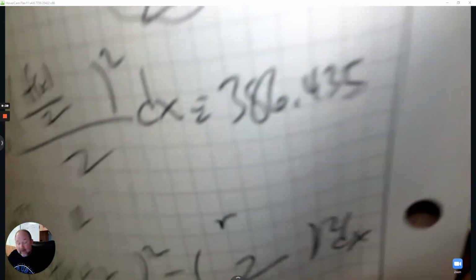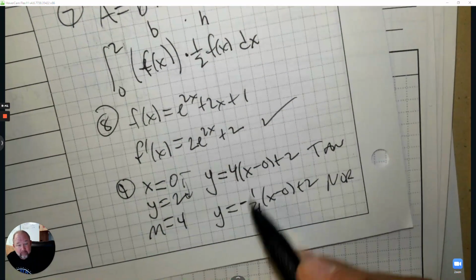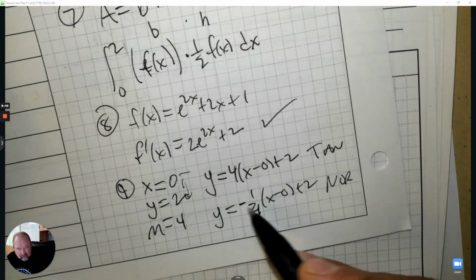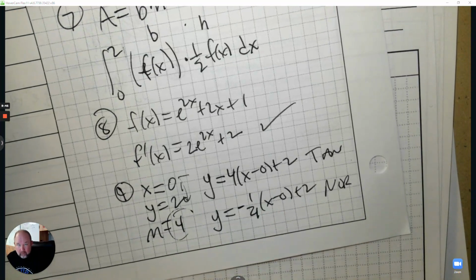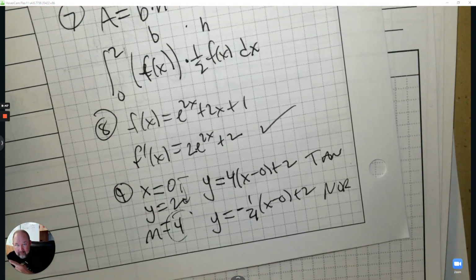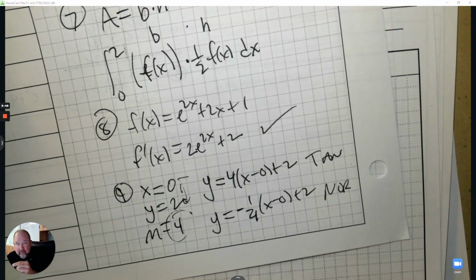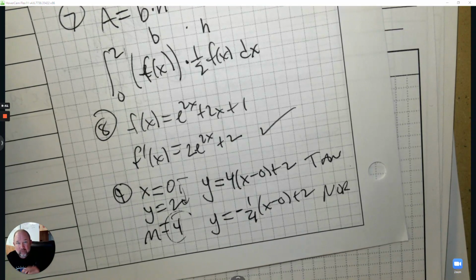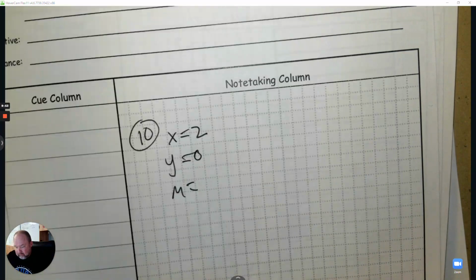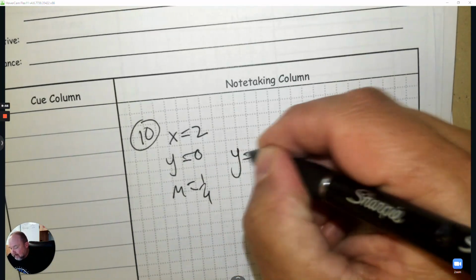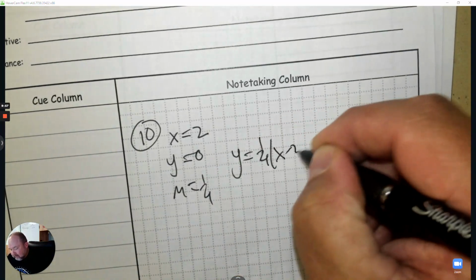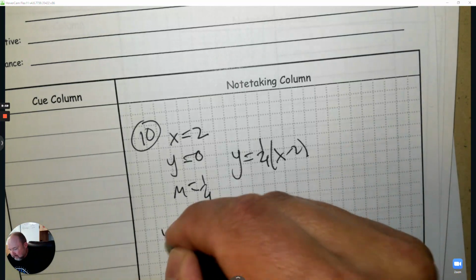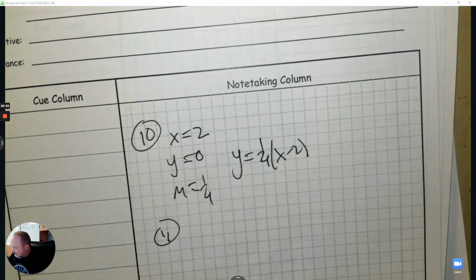Not the negative reciprocal, that's perpendicular. Then you'd change the sign. We're not changing the sign. Just the reciprocal is the relationship between inverse functions. So when I think of calculus and inverse, it's the reciprocal of the derivative. So it's just 1/4. So it would be y equals 1/4 x minus 2 plus 0, but I don't need a plus 0.